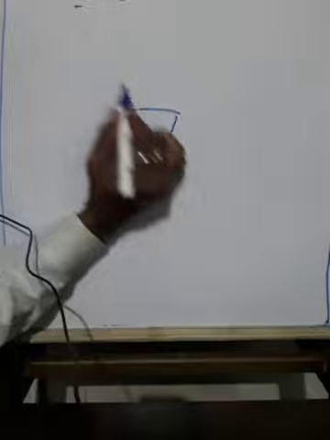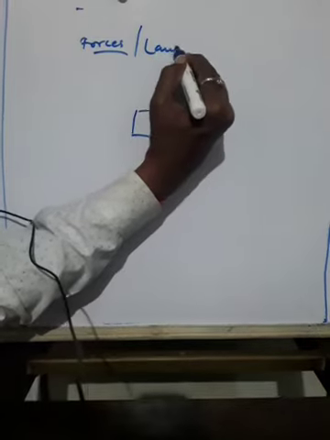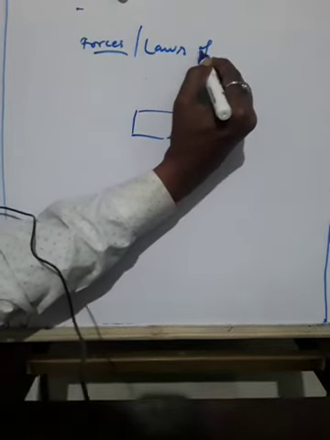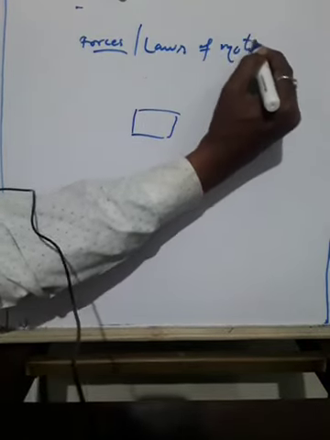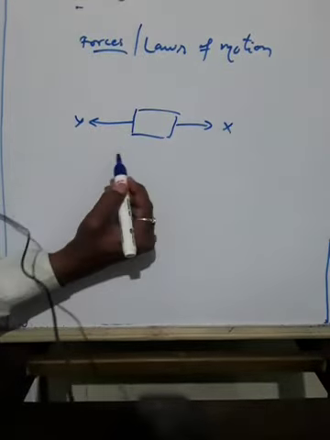So if this is a block, and you pull from both sides, what happens here?